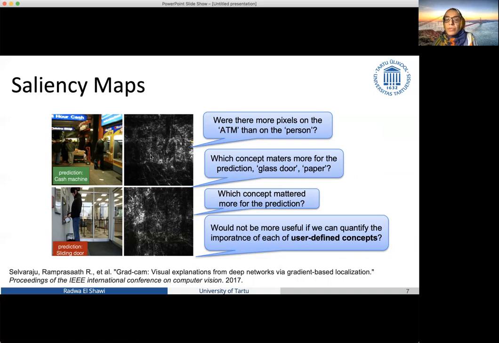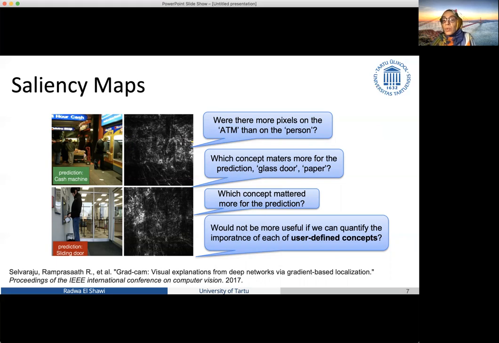But if we have a look at this image, it's very hard for us to find which pixels are for the ATM here or pixels for the person, or which concept is more important for the prediction, the ATM machine or the person. In the second example, this is an image that has been predicted as a sliding door by a network. And this is the explanation using saliency maps. But when we have a look at the explanation, it's very hard to say which concept is more important. Is it the envelope or the sliding door?